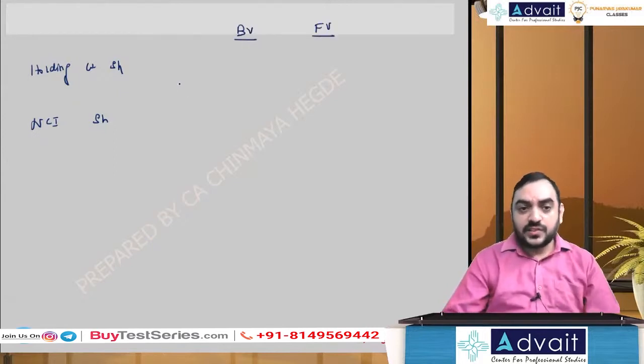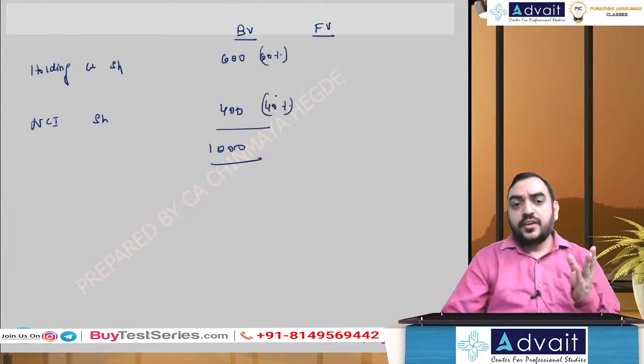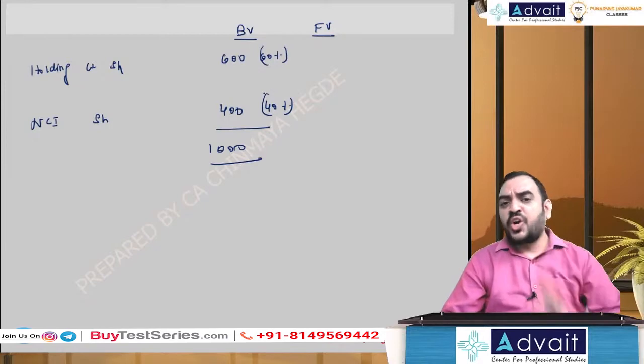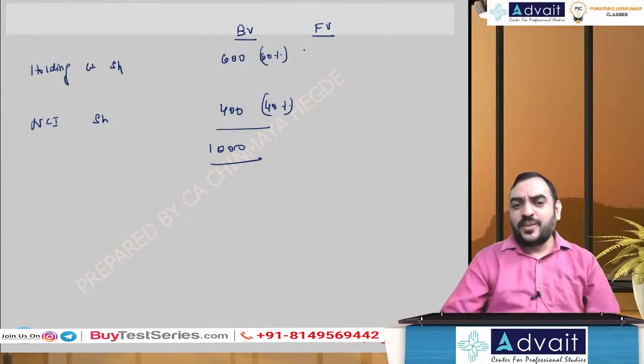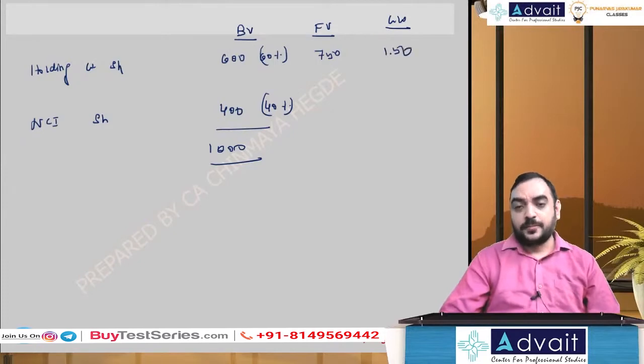If I divide like this, a holding company share, total of the company's assets is 1000. Holding company share is 60%, which is 600. NCI share 40%, which is 400. Right? 60%, 40%. And what is the investment made by holding company? Investment made by holding company is 750. Therefore, goodwill related to holding company share is 150.